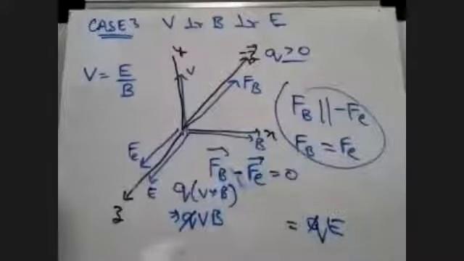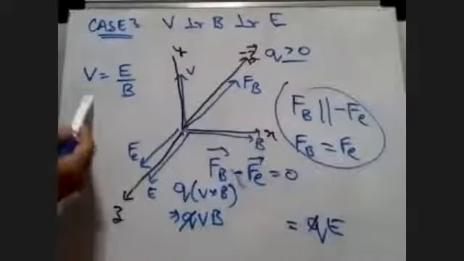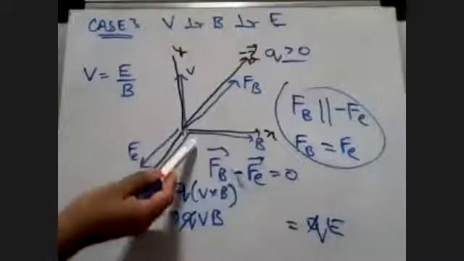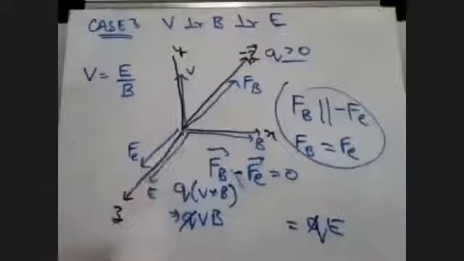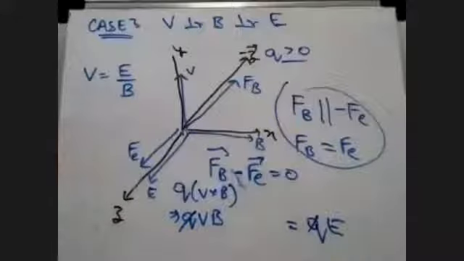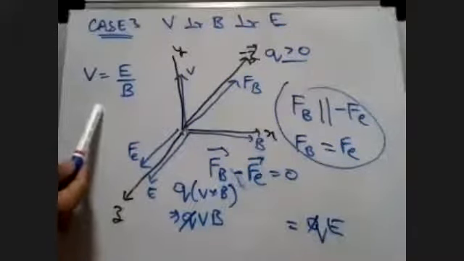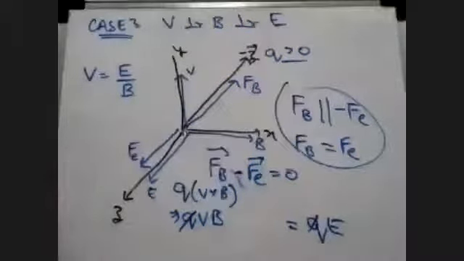At that point, FB is equal to FE. Then I can say that the velocity at which the charge will be undeflected, with no net force experienced due to the electric and magnetic fields, is given by V equal to E by B. Whenever a charge has this velocity, students, there will be no deflection in the charge.